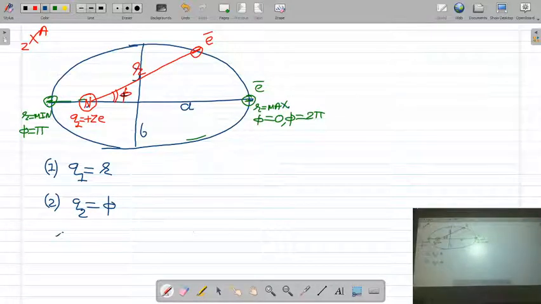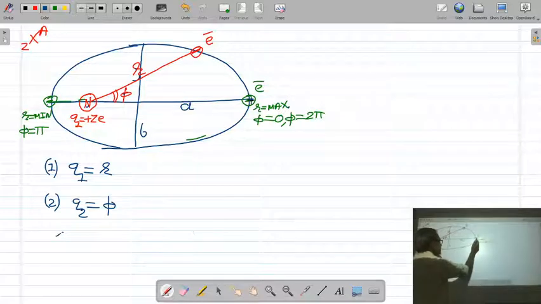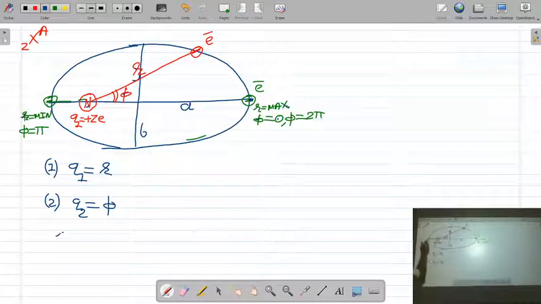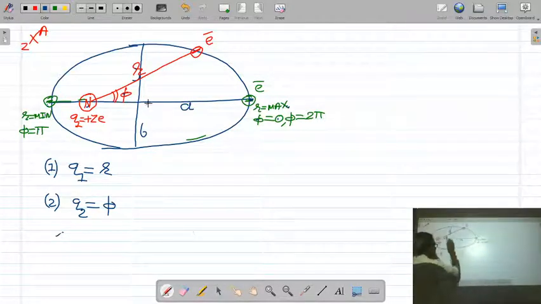For example, I have given you the example also that at this position the distance of electron from the nucleus is maximum, angle phi is 0. When electron completes half rotation, r is minimum, angle phi will be pi. When electron completes one rotation, then again r is maximum, angle phi will be 2 pi.